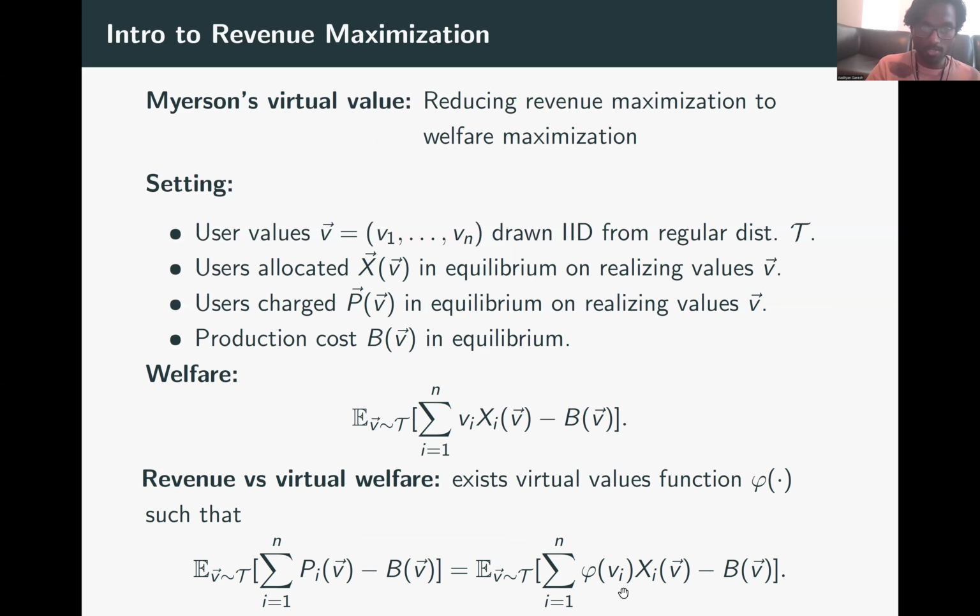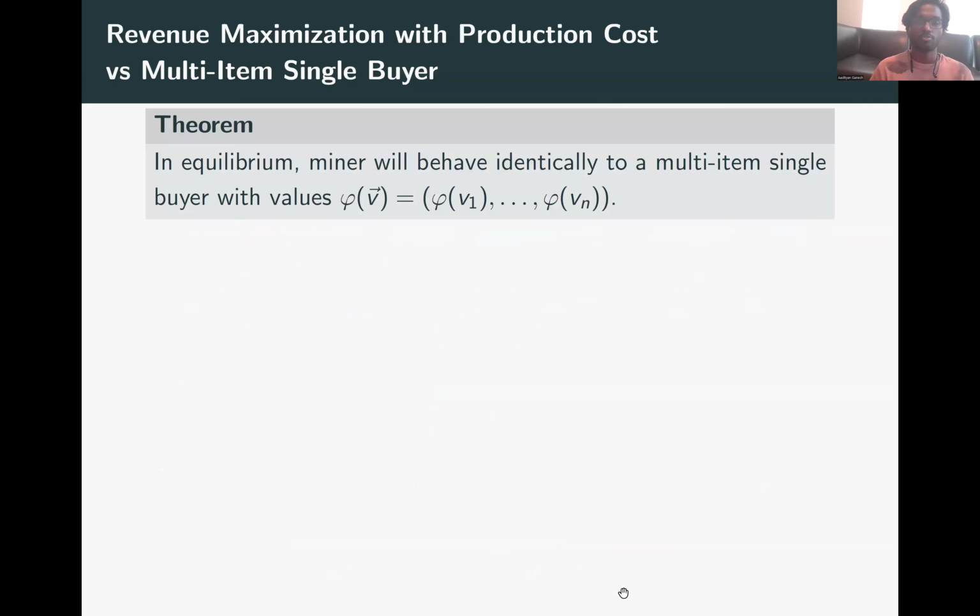Okay, so now we'll put this reduction from revenue maximization to virtual welfare maximization to use. To this end, this is the first theorem that we'll claim. The miner optimizing its expected revenue in the TFM, the off-chain TFM problem, actually reduces to a multi-item single buyer setting, with n heterogeneous items, where the single buyer has values phi of v1 for the first item, phi of v2 for the second item, and all the way through phi of vn for the nth item.